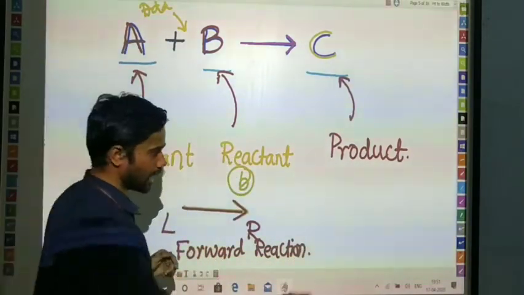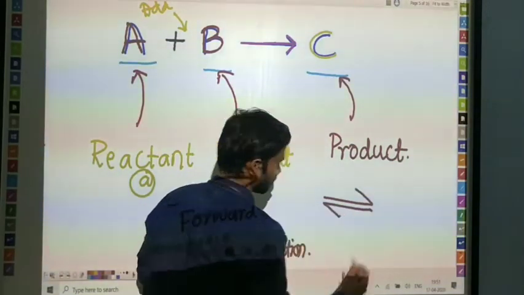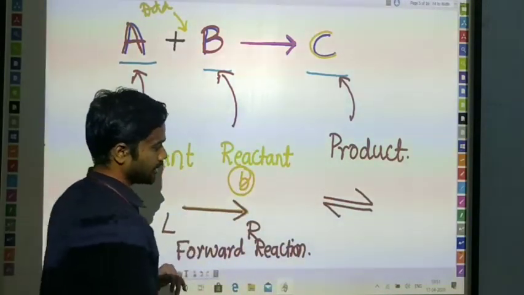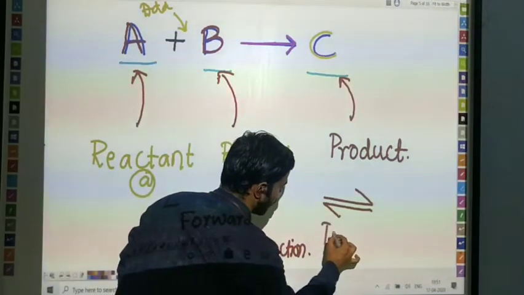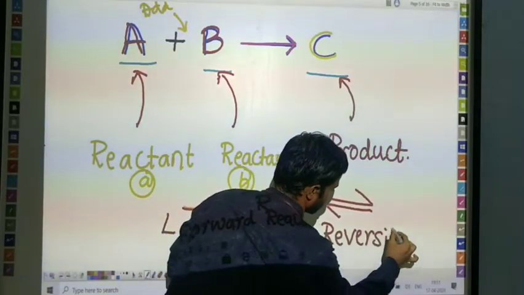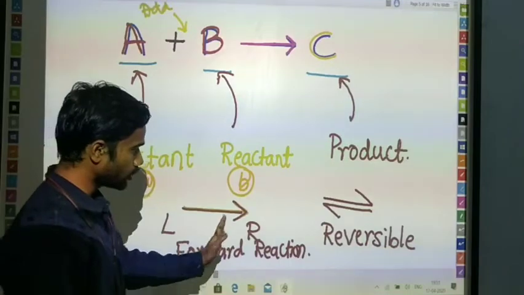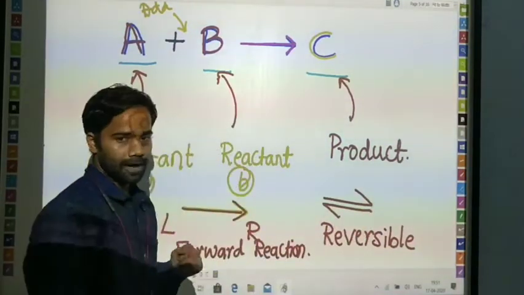Okay, if a reaction has a symbol like this, this reaction is known as irreversible. This other one is known as a reversible reaction. This is the symbol for the reversible reaction. It has both forward and backward directions.